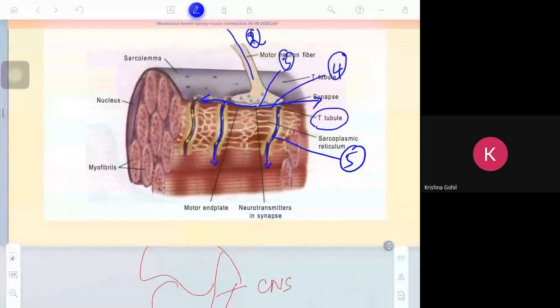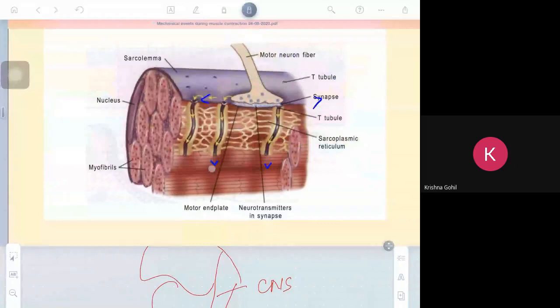The network-like structure is called the sarcoplasmic reticulum. From here, it will stimulate the sarcoplasmic reticulum and calcium ion will be released from the sarcoplasmic reticulum.